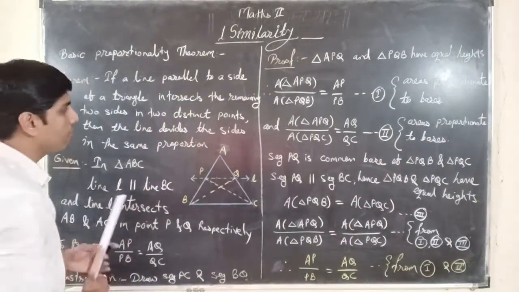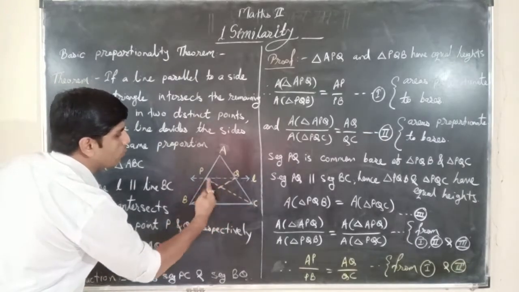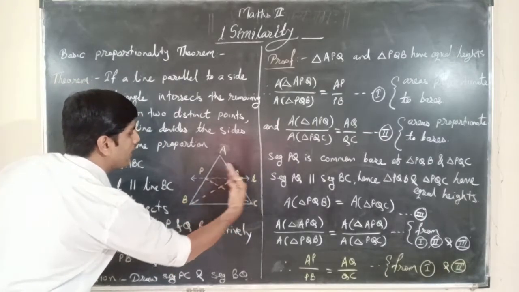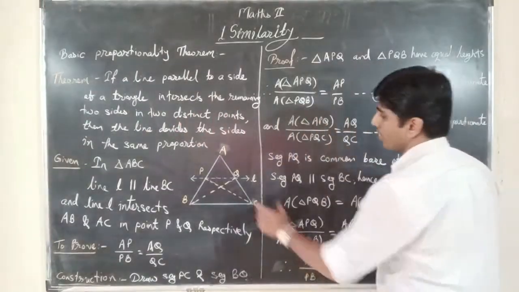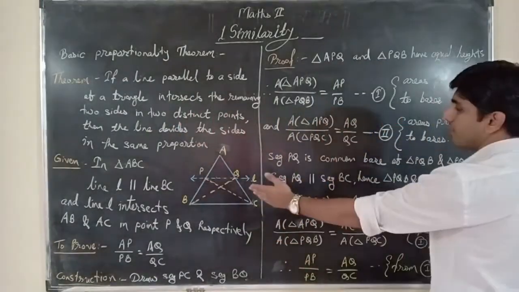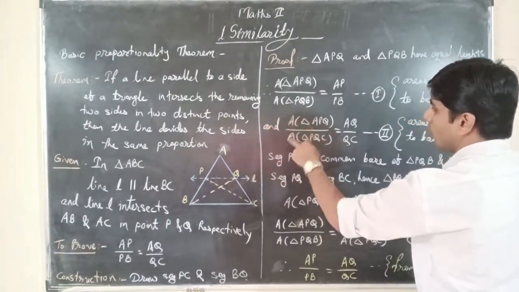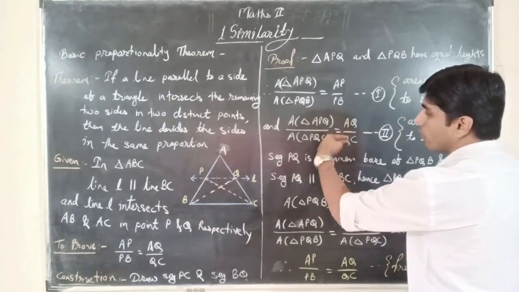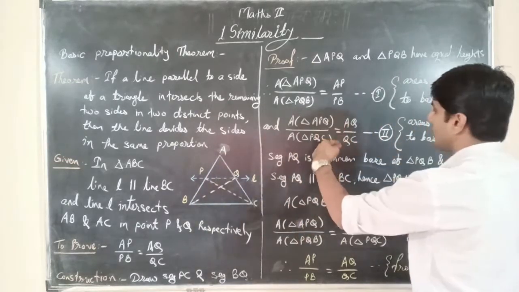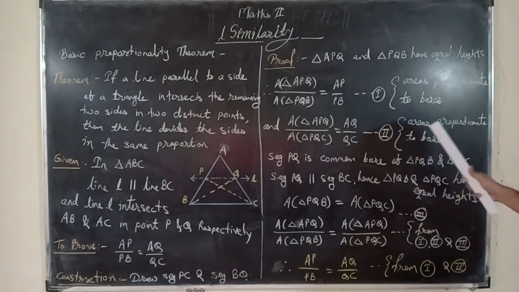And again the same thing applies for triangles APQ and PQC. Again these both triangles are having the same height from this point. So again the height will get cancelled and this ratio will be equal to the ratio of the bases. So that's why we have got here AQ upon QC. So we'll call this 2.